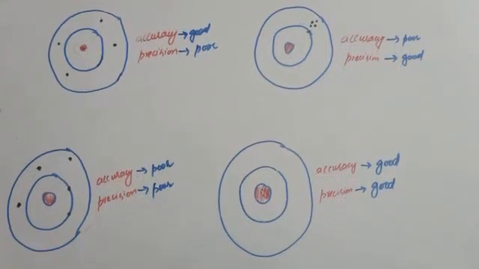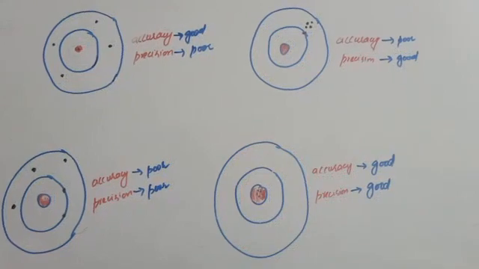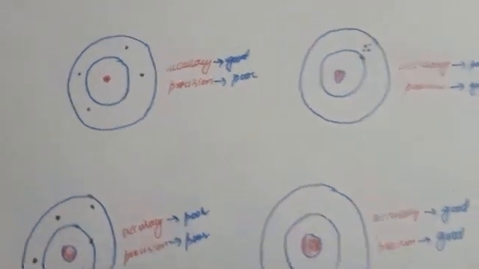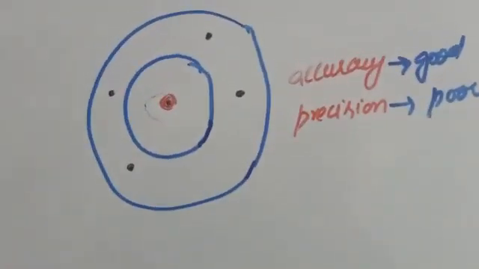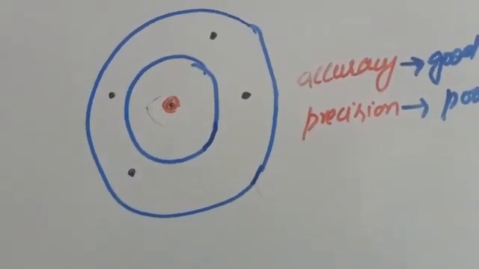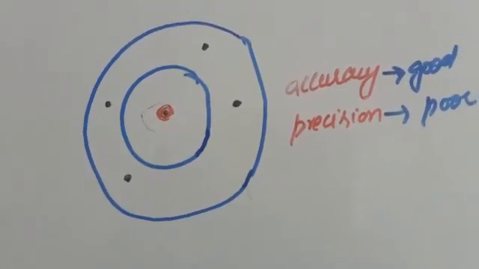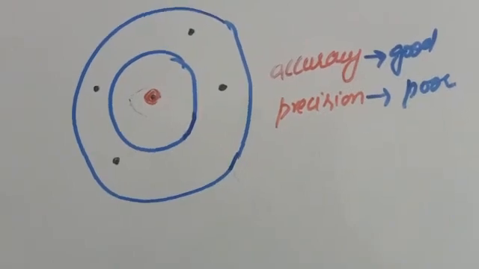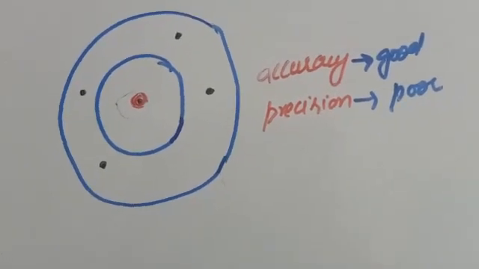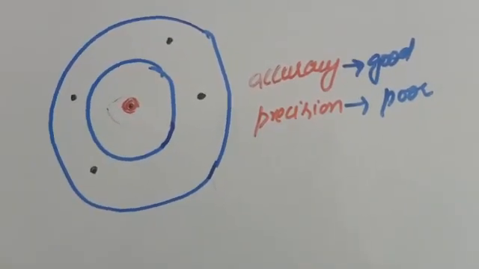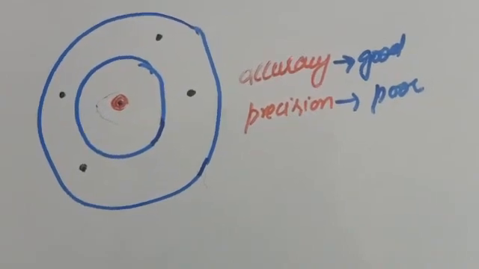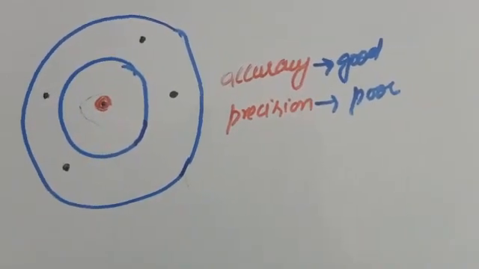So here we check the accuracy and precision. In the first example, there is a value in the red circle, so it is close to the true value but the values are not consistent with each other, so accuracy is good and precision is poor.